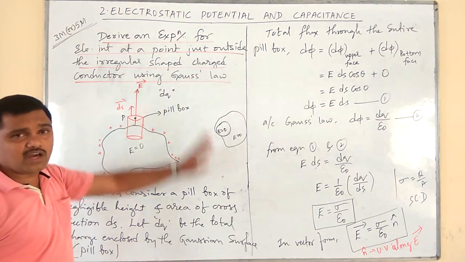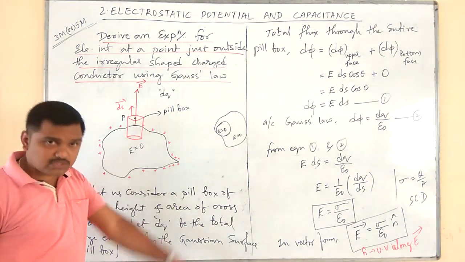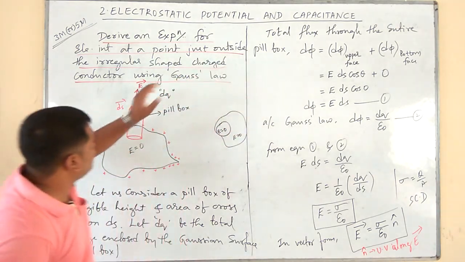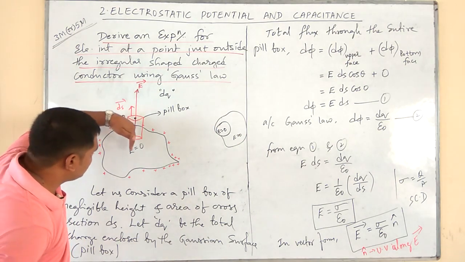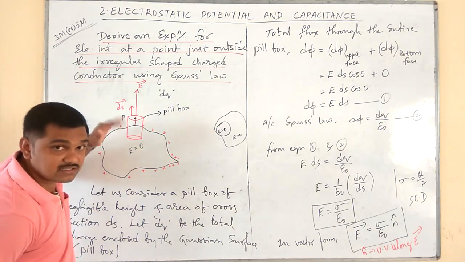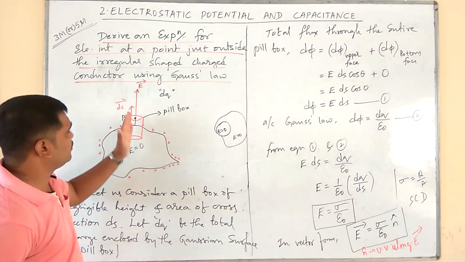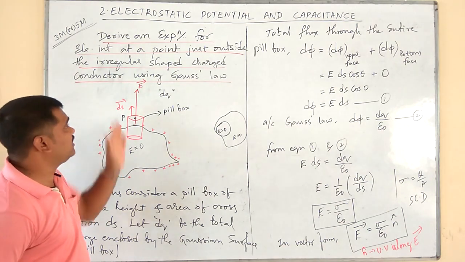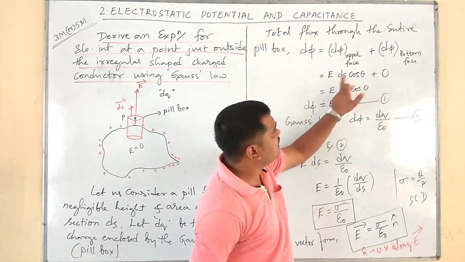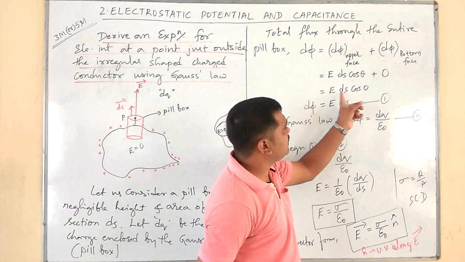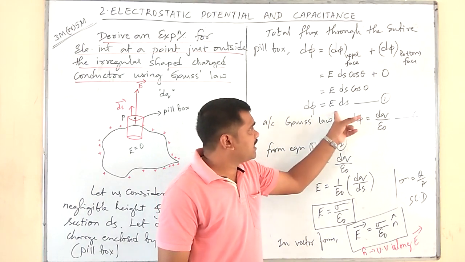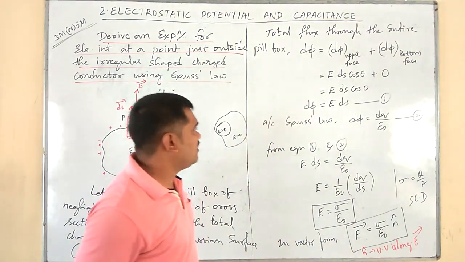Next, the second rule of Gauss says we have to calculate the total flux through the entire Gaussian surface. So therefore, the total flux is equal to flux through the upper face plus flux through the bottom face. Here the electric field is 0, therefore no flux we can expect from this bottom face. Therefore, each and every electric field line will go through the upper face. Therefore, it is given by E ds cos theta. Angle between E and ds is 0 because these two are parallel. Next, d phi becomes E into ds. That is equation number 1.